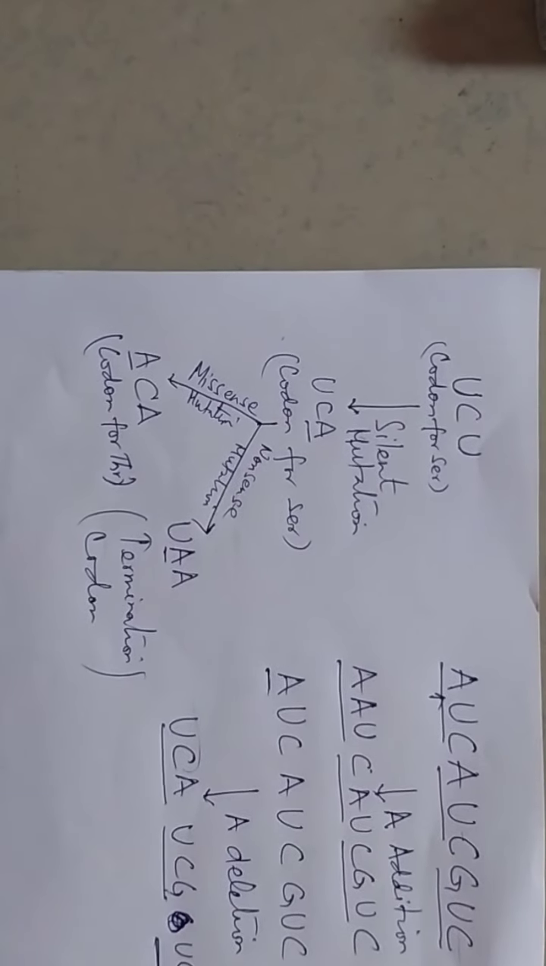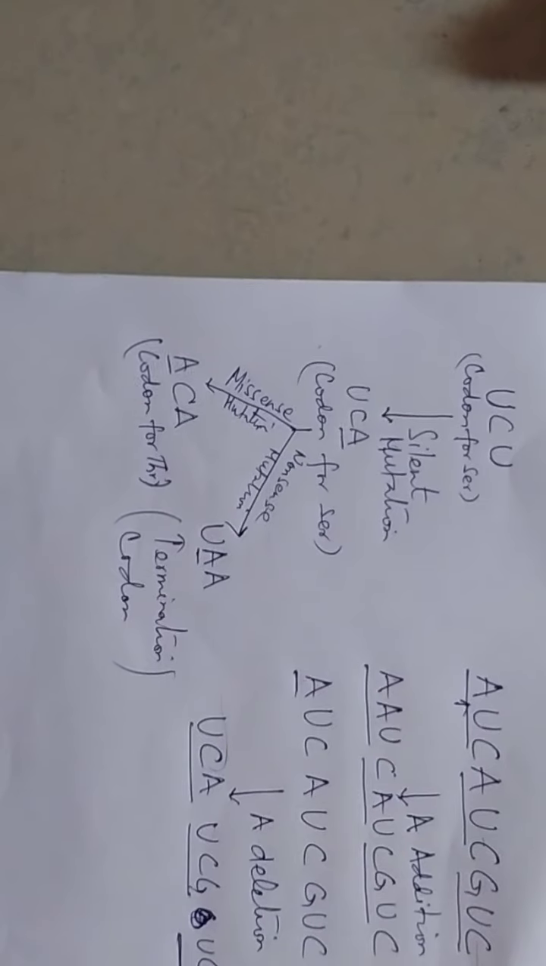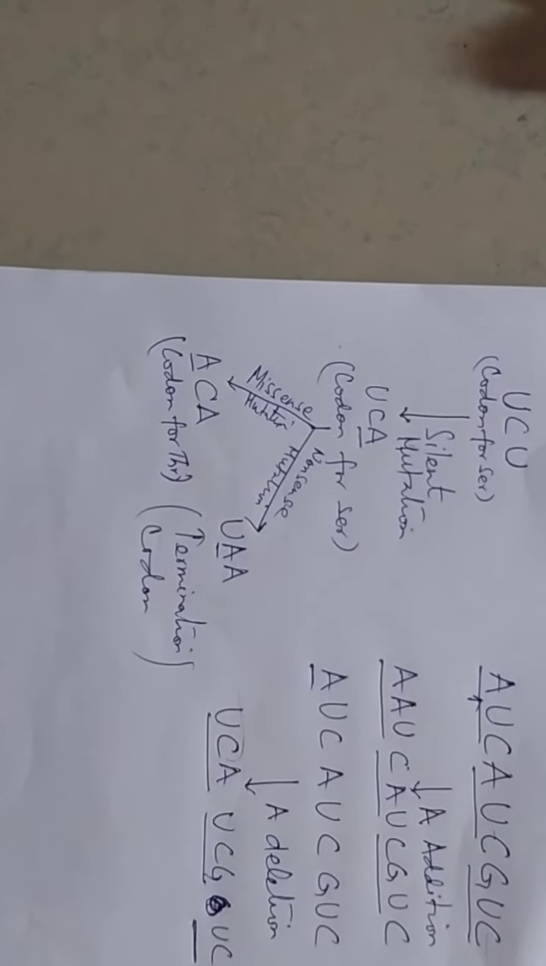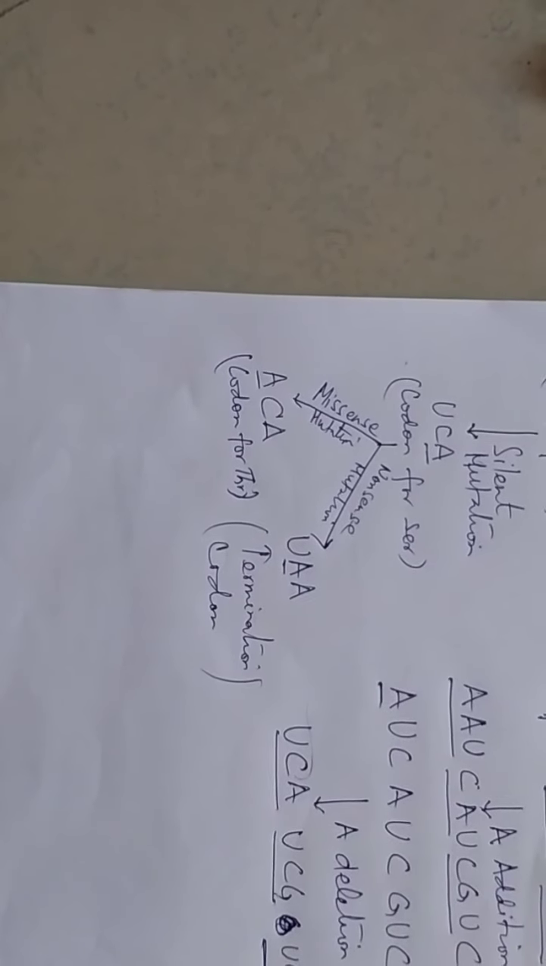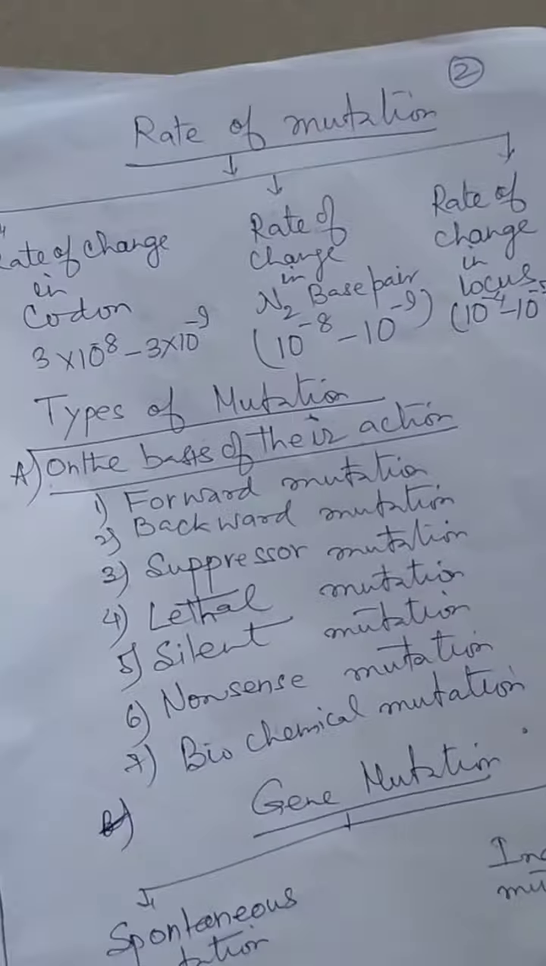Now in case of frame shift, when a DNA segment is AUC, AUC, GUC, and A is added, then the codons will be AAU, CAU, CGU. Now this is a totally different DNA fragment which recognizes a different amino acid. When A is deleted, then AUC is changed into UCA, then UCG and UG. It is another fragment of DNA.